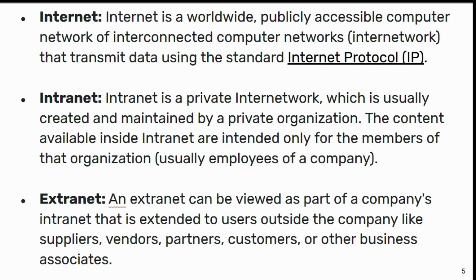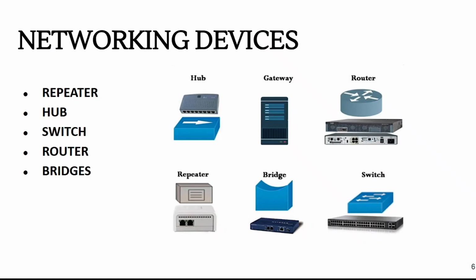So extranet is derived from intranet, and intranet is derived from internet. Internet is publicly available, intranet is only privately available to the particular members of a company, and in the case of extranet, accessibility is limited to the employees as well as the people connected to that company. The next important question is networking devices.